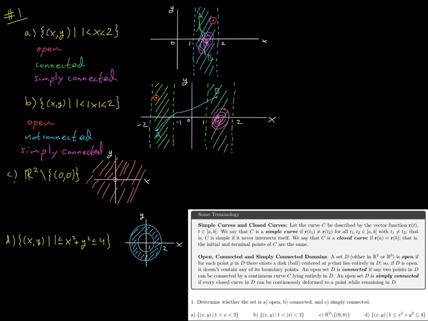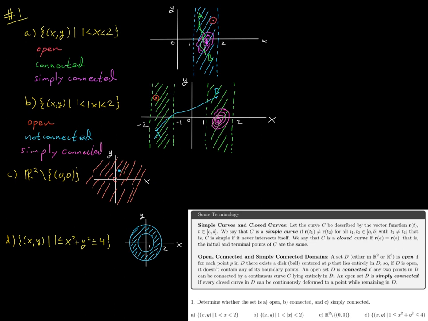Now in C we have all of R2 excluding the origin. Okay, so is this set open? Well, any point you choose in the set, is it possible to find a disk centered at that point that will lie entirely in the set? Sure, right?